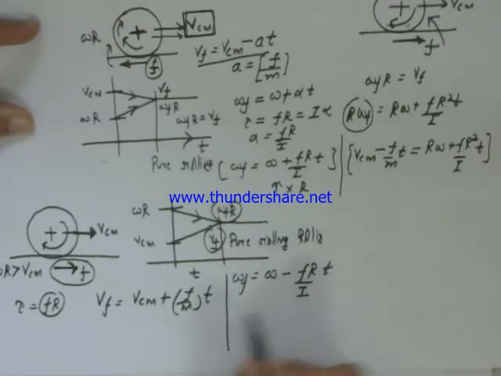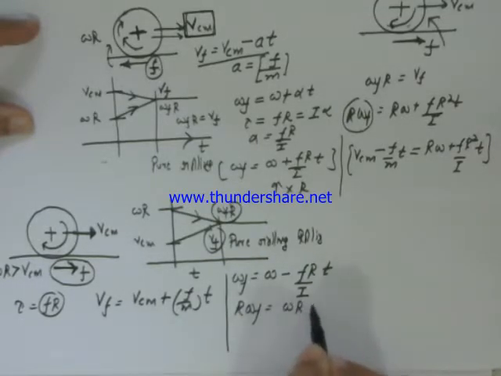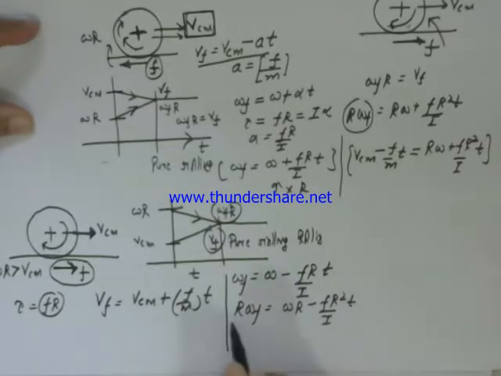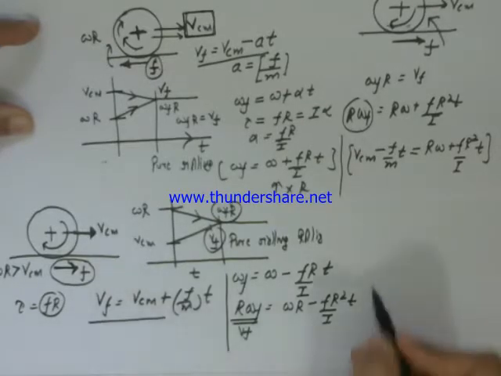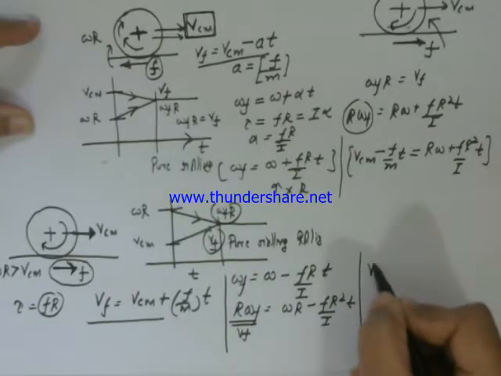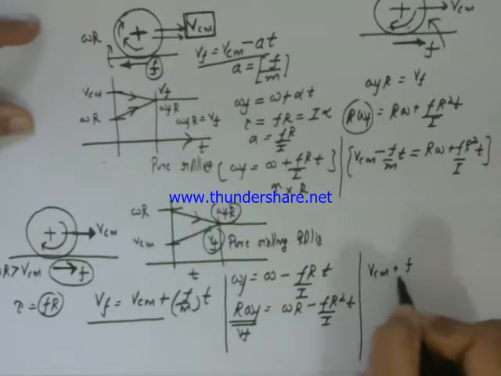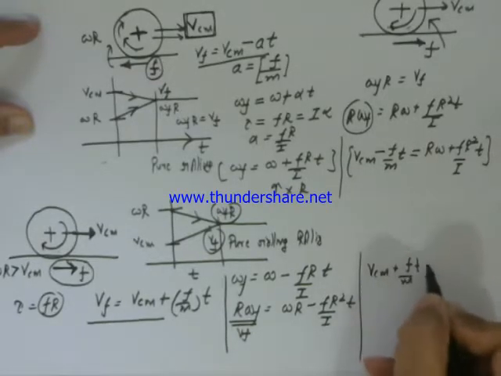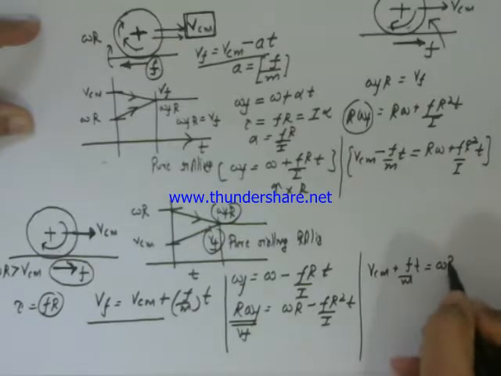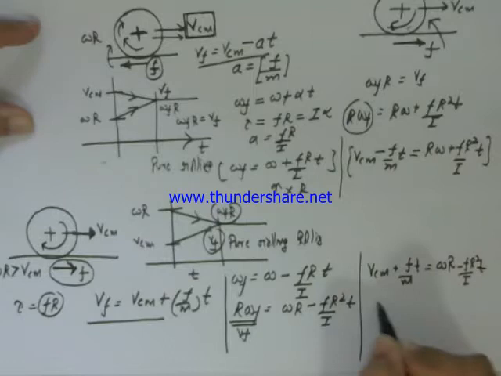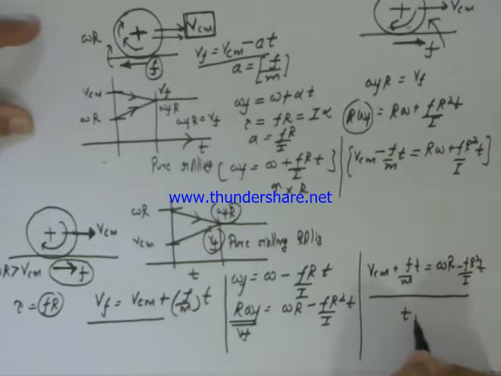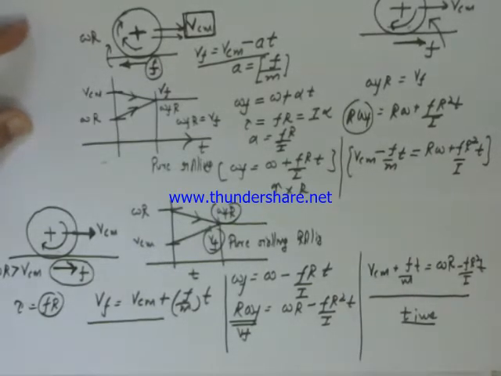You multiply this by r, you get r omega final is equal to omega r minus Fr square upon I into t. This is nothing but V final, and V final has this value, so you can equate it. V center of mass plus F upon m into t is equal to omega r minus Fr square upon I into t. Solving this equation, you get the time t when the pure rolling starts.